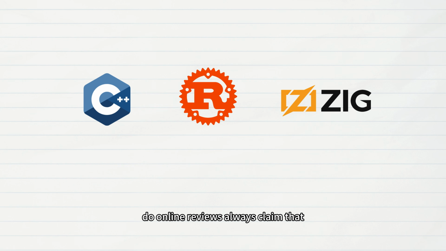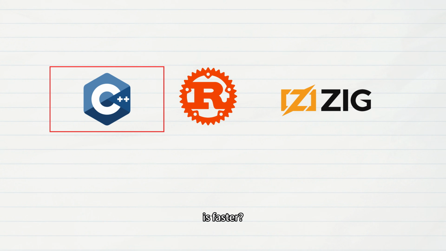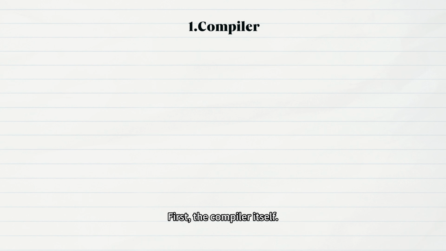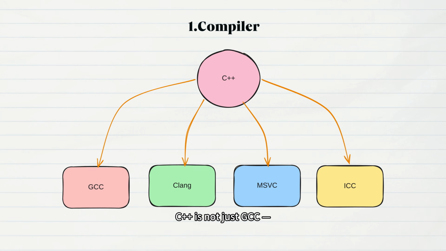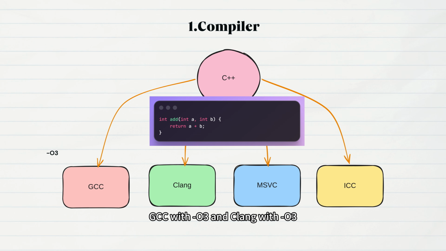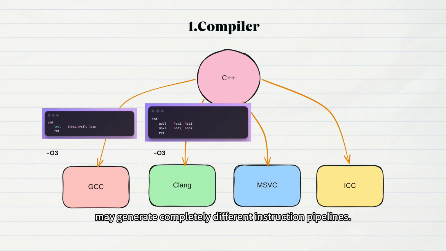Then why do online reviews always claim that Rust is a bit faster, or Zig is a bit faster, or even C++ is faster? The reasons usually come from several other places. First, the compiler itself. C++ is not just GCC. There's also Clang, MSVC, and Intel's ICC. For the same code, GCC with O3 and Clang with O3 may generate completely different instruction pipelines.